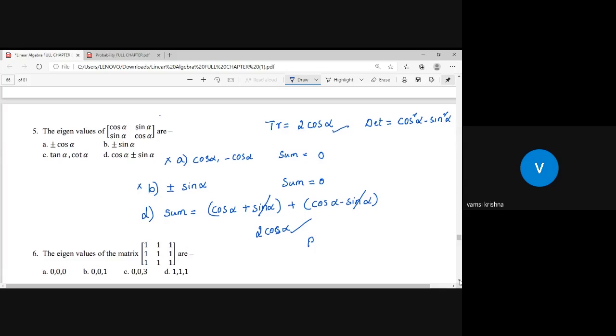This 2 cos alpha matched with the trace 2 cos alpha. Now if I take the product, it is a plus b into a minus b, which is a square minus b square. In that formula, cos square alpha minus sine square alpha. Yes, this is also matched with the determinant. The sum of the eigenvalues is equal to the trace of the matrix and the product of eigenvalues is equal to the determinant. Then option D will be correct.